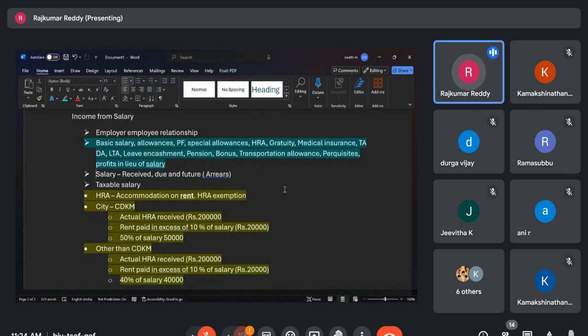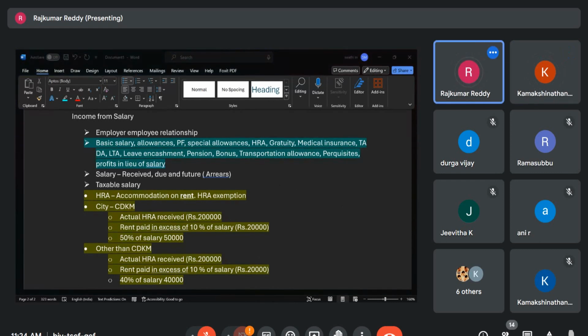So any doubts on this? No, madam, not in salaries and direct income. Okay. Just a minute, sir.